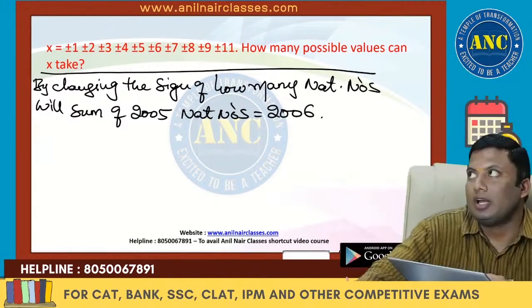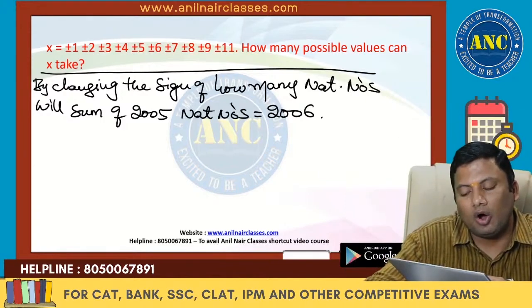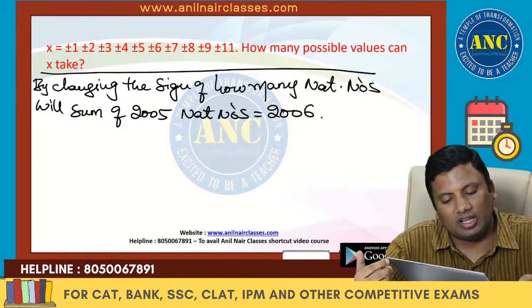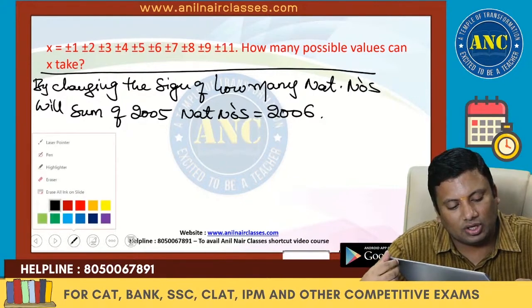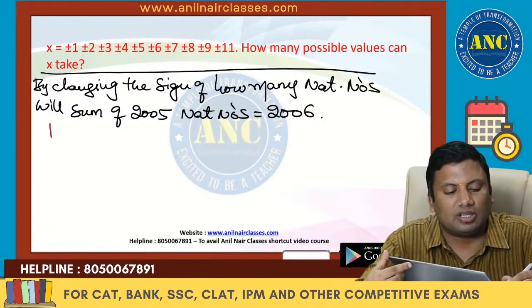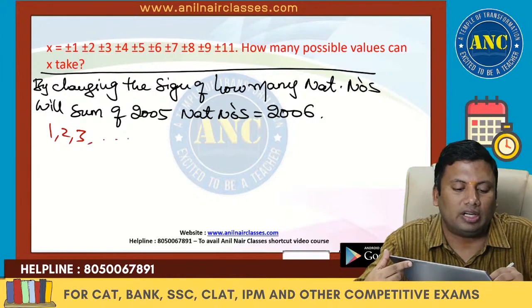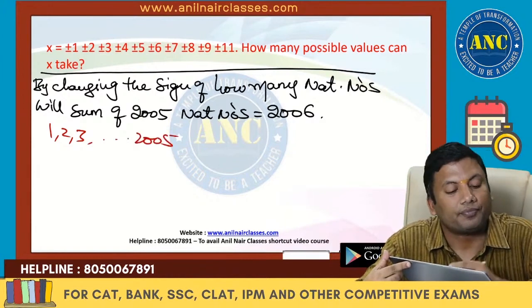Beautiful question, sir. By changing the sign of how many natural numbers will the sum of 2005 natural numbers become 2006? 1, 2, 3 till 2005.